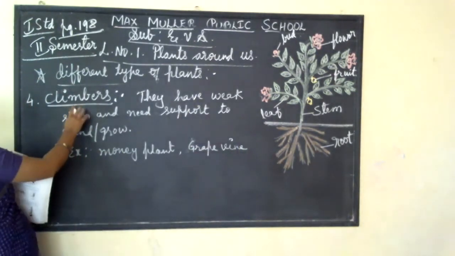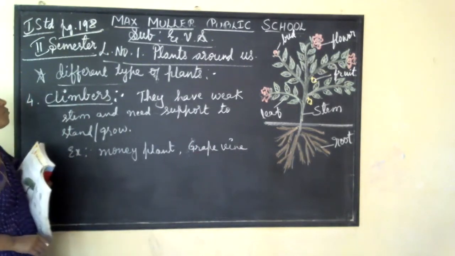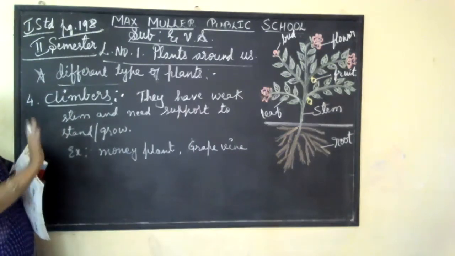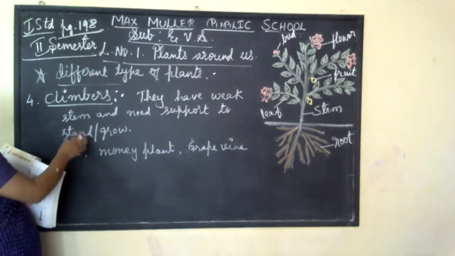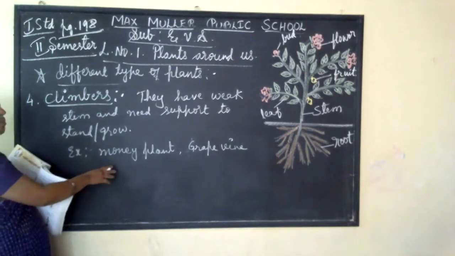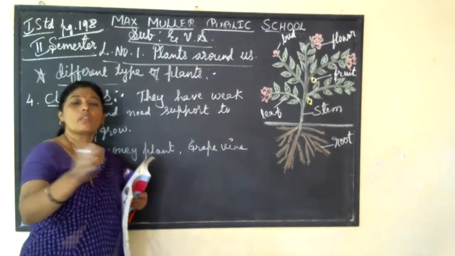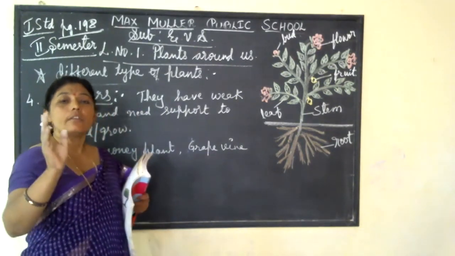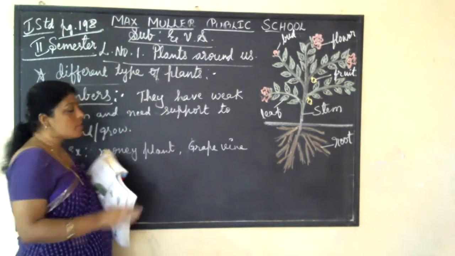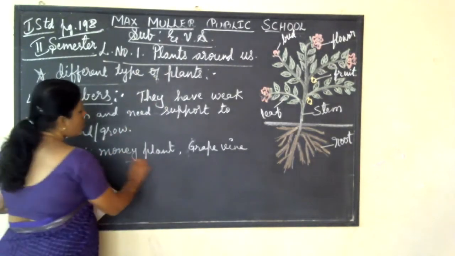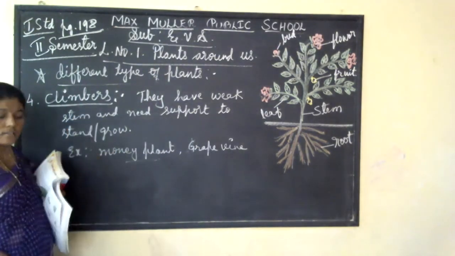What is meant by climbers? They have weak stems and need support to grow. Some plants are so weak that they can't even stand on their own. They need support to grow or stand. These plants we call climbers. For example, money plant, grapevine. In your house, when your mother plants a money plant, she gives it one support, one stick, to grow or stand. You can see it in your house. They need support to stand or grow. So these plants we call climbers.